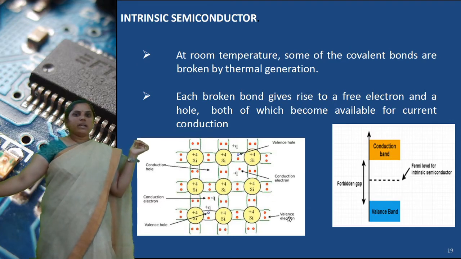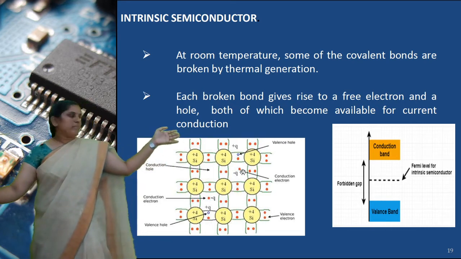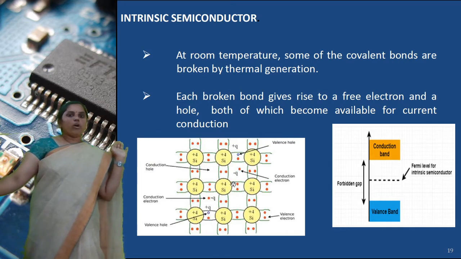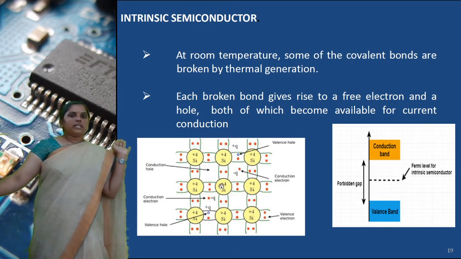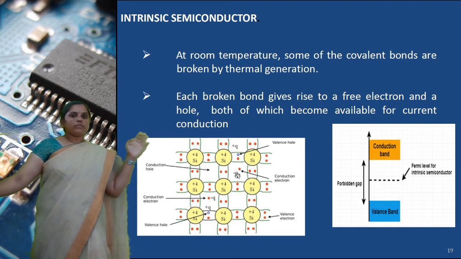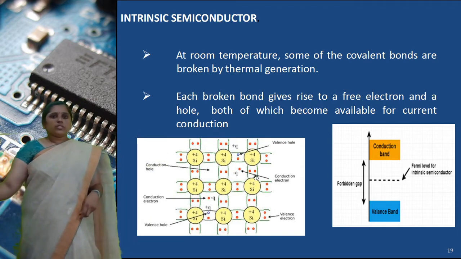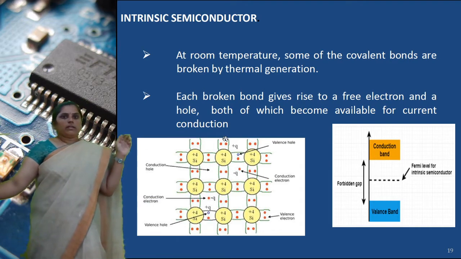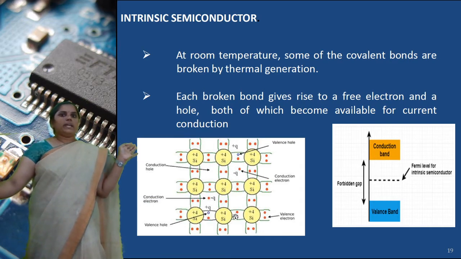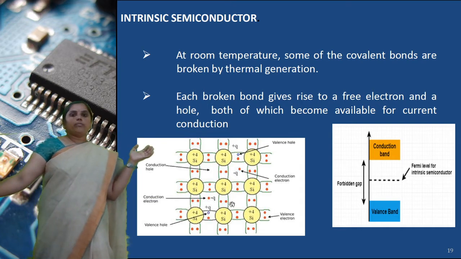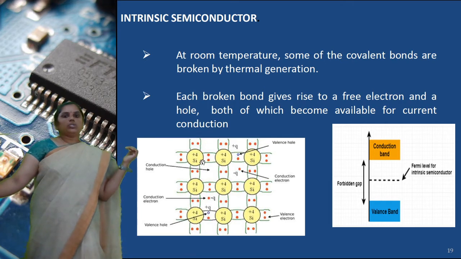See here, this is one silicon crystal. The silicon has four valence electrons. These four valence electrons bond with the neighboring silicon atoms, forming four covalent bonds. At absolute zero temperature, the intrinsic semiconductor acts as an insulator.